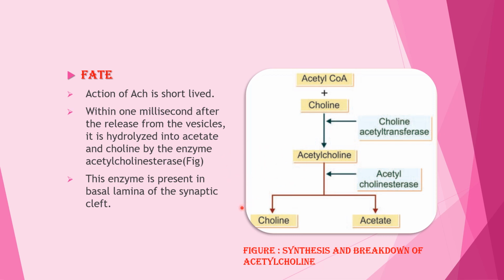Acetylcholine is broken down into choline and acetate in the presence of acetylcholinesterase. The action of acetylcholine is short-lived. Within 1 millisecond after release from the vesicles, it is hydrolyzed into acetate and choline by the enzyme acetylcholinesterase, and this enzyme is present in the basal lamina of the synaptic cleft.